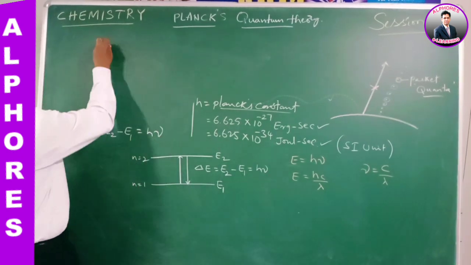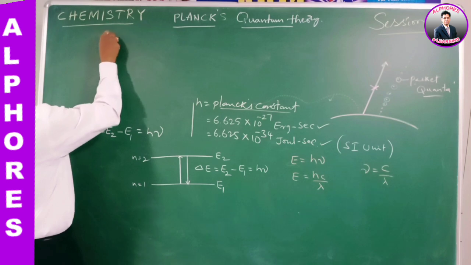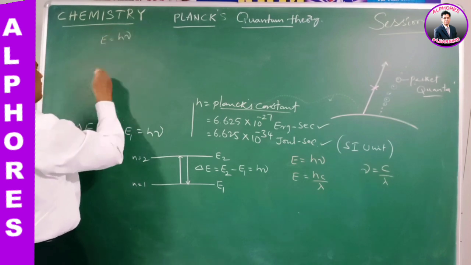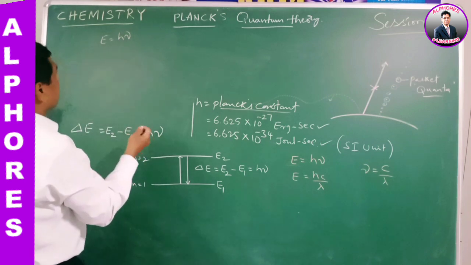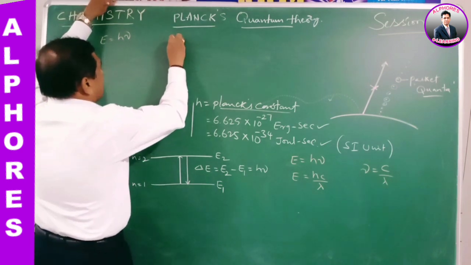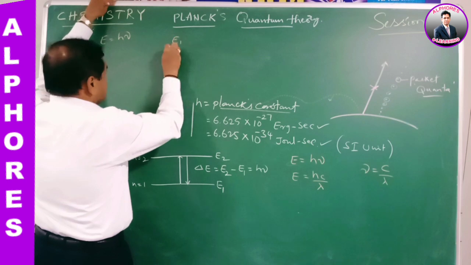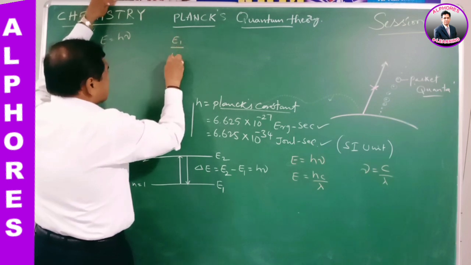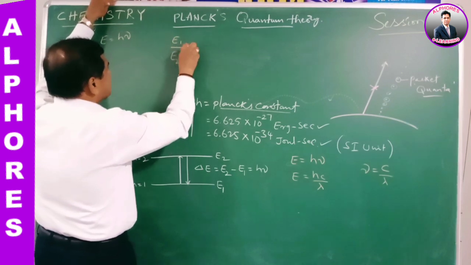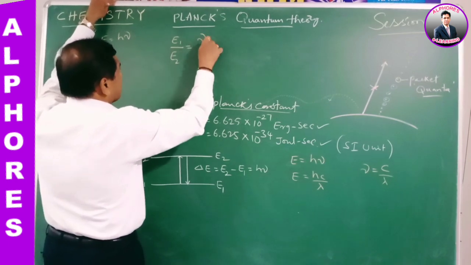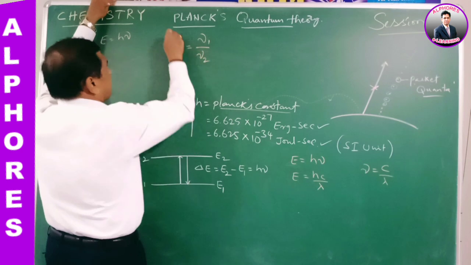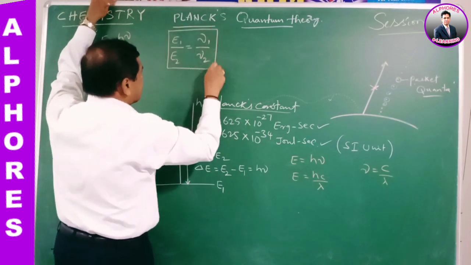Here E equals h nu is the energy frequency relation. The energy ratio of two radiations with its frequency relation is directly proportional to frequency, E1 by E2 equals nu 1 by nu 2. This is one relation we can understand.